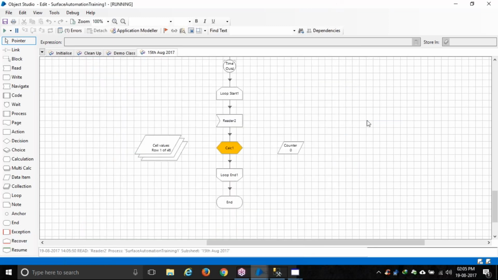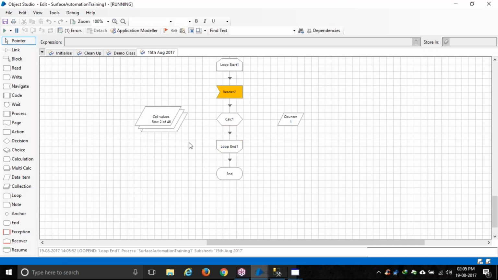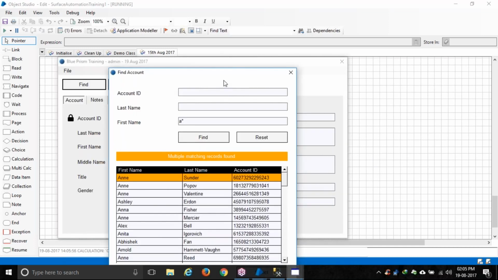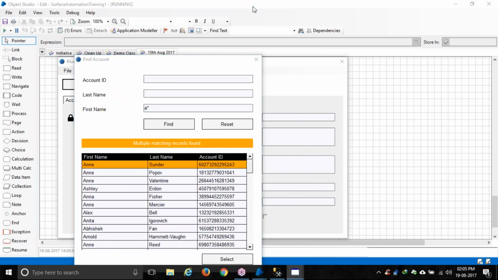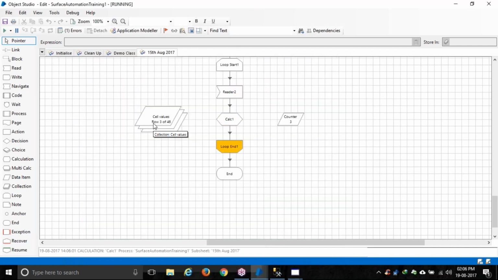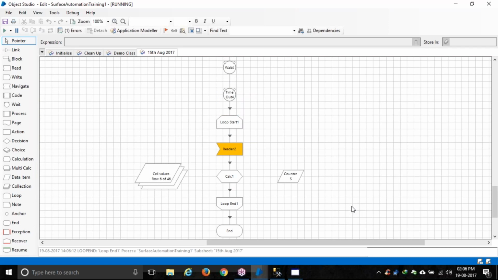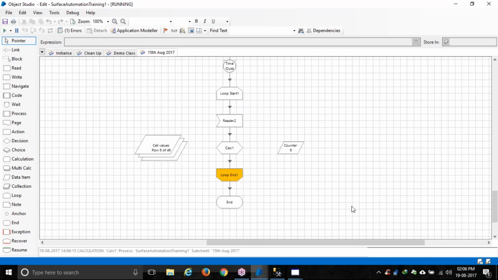Now here what is happening? Yes, it is collecting all the data, whatever it got here, and writing it into a collection. See, it is going into a loop and collecting all the data one by one. So that's how this automation is done in Blue Prism. I hope now you guys should be clear.